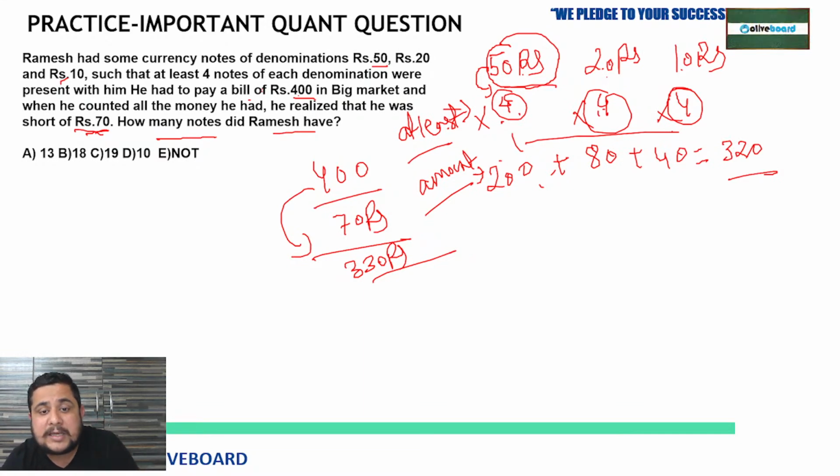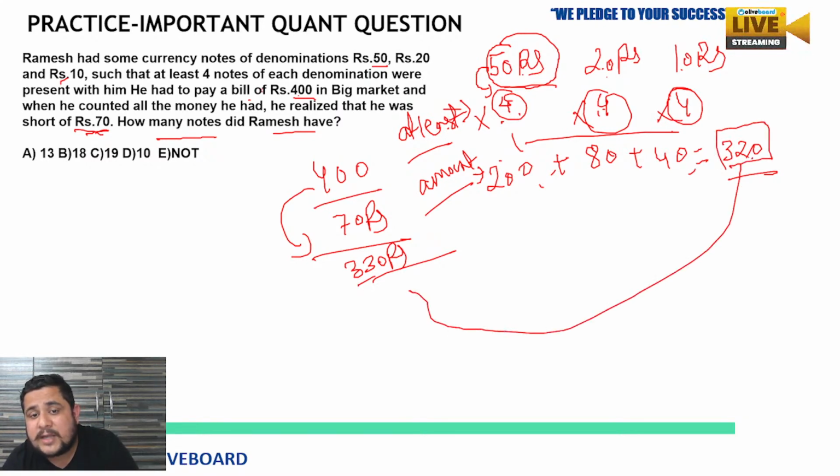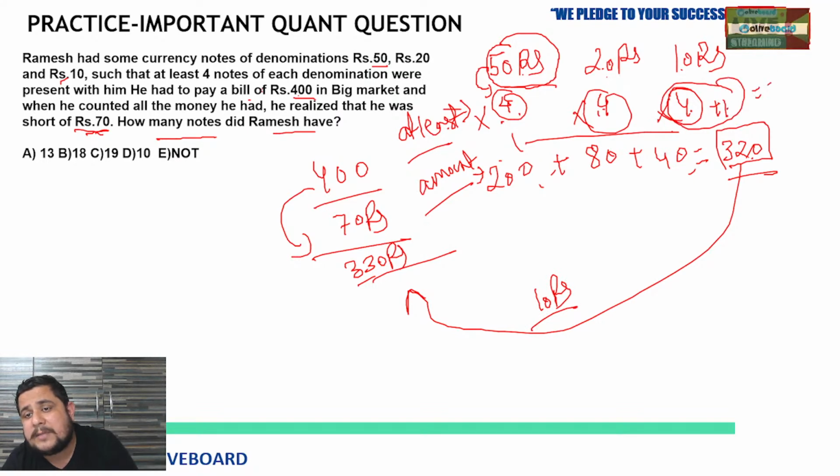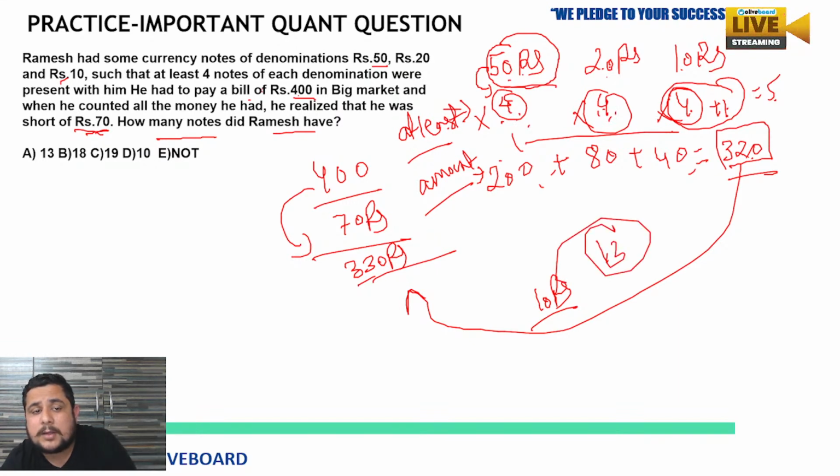So how much money was he having? 330. But after applying the at least case, we are getting 320. So we are short of how much? 10 rupees only. So we will increase only one note of 10 rupees. 4 plus 1 means 5. And we will keep what? How many notes of 50 rupees? 4. How many notes of 20 rupees? 4. And 5. So 4, 4 and 5, what will you get? 13. Which is available in option A. So that will be the correct answer.